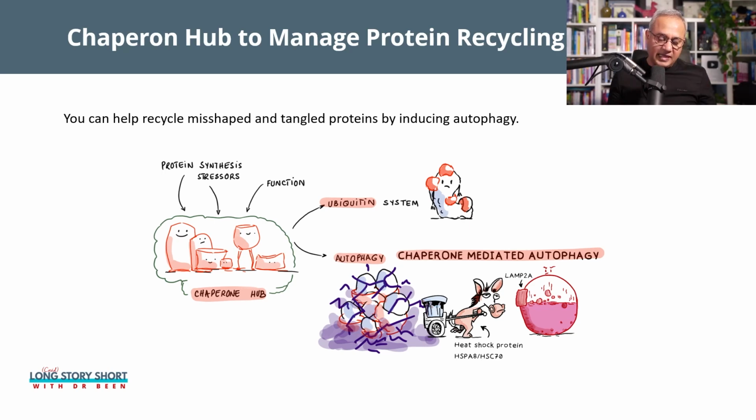That chaperone hub is functioning normally at a baseline, but when a cell is producing more proteins or is under stress and more proteins are getting damaged, or when the cell is functioning at a hyper state, for example, it's an immune cell and it is fighting with a virus or other cells that are infected or cancerous, then the cell is functioning at a hyper speed.